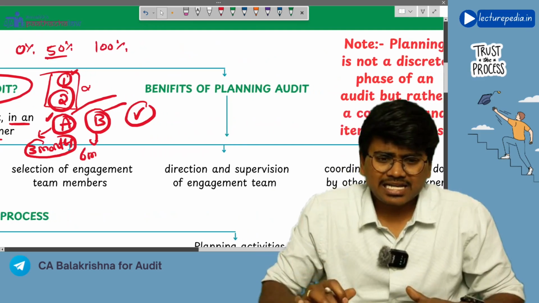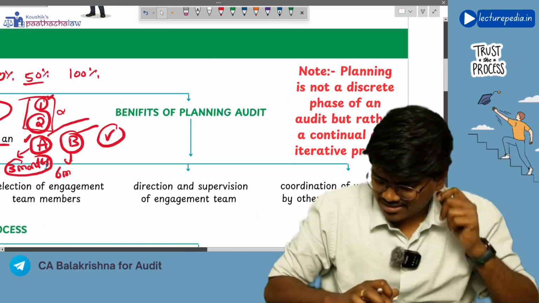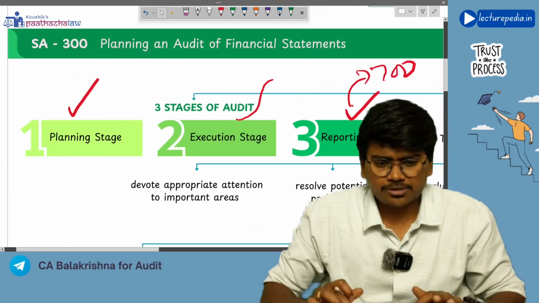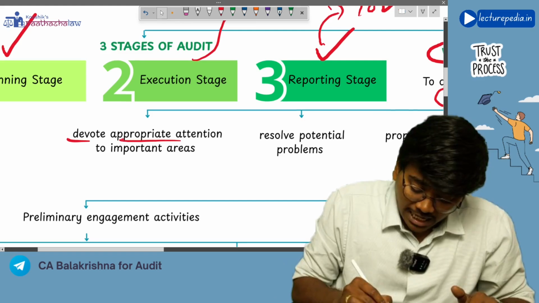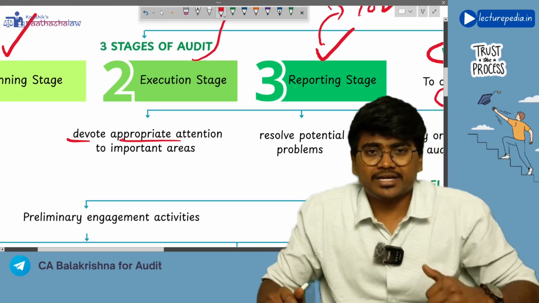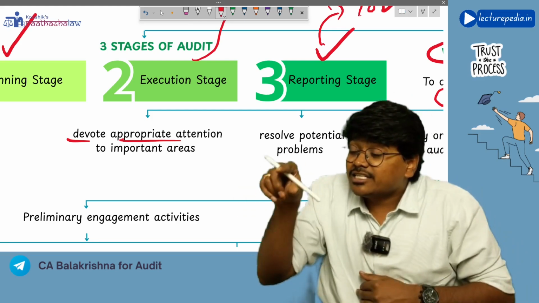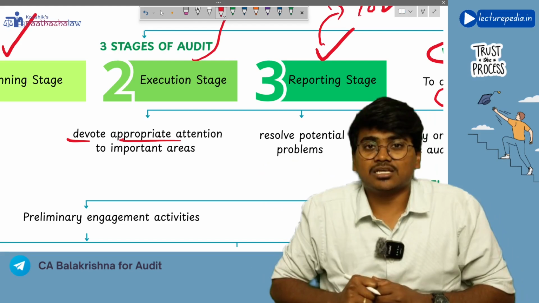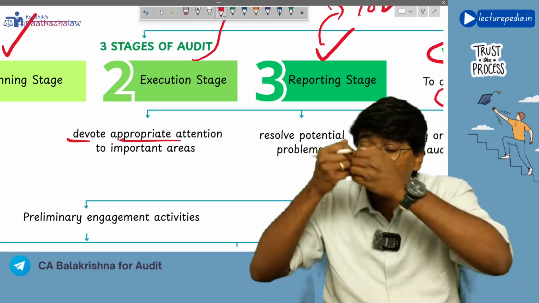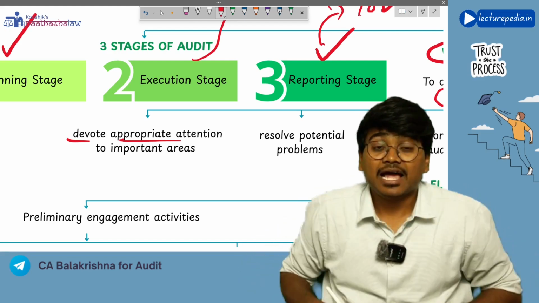Got it? Next, what are the various benefits of planning? This is a general concept. By properly planning the audit, you can devote appropriate attention to important areas. In the planning stage itself, you will get to know in this entity which areas are very much important, which areas are highly risky, so that you can concentrate on those areas more. This way planning will help you.